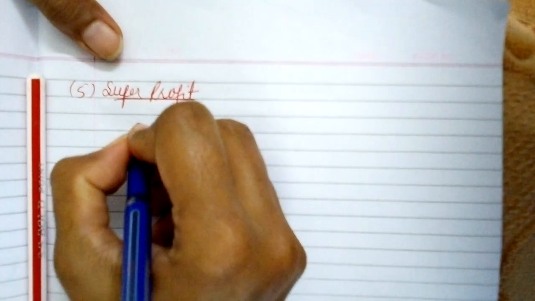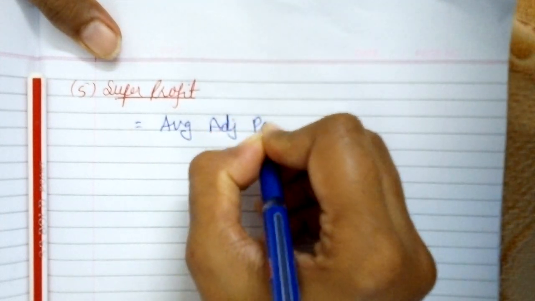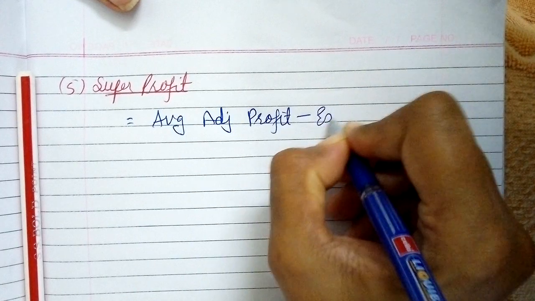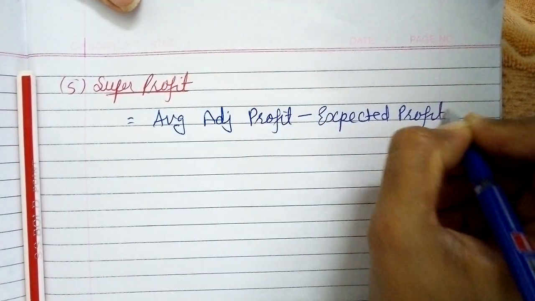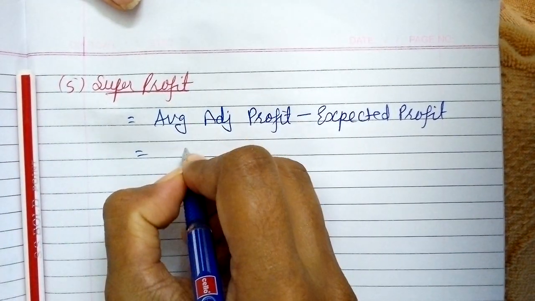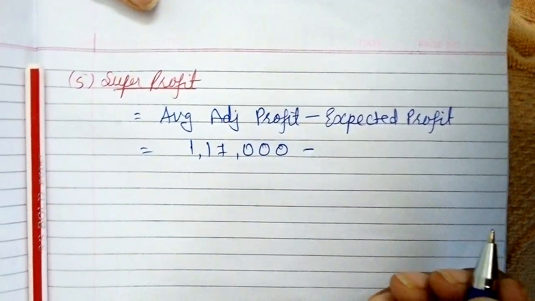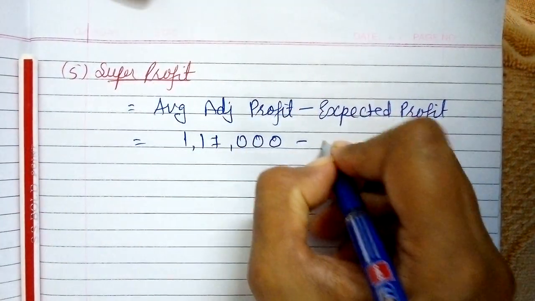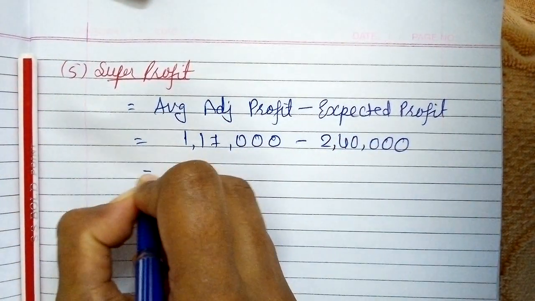So formula, average adjusted profit minus expected profit, right? So average adjusted profit is 1,17,000 that we have calculated right now itself, and expected profit is 2,40,000.